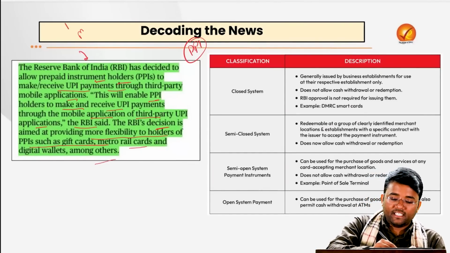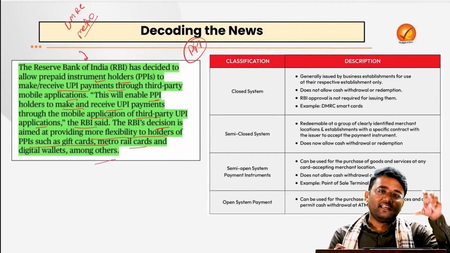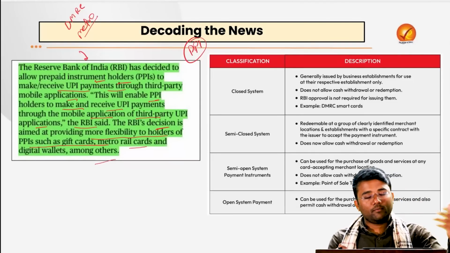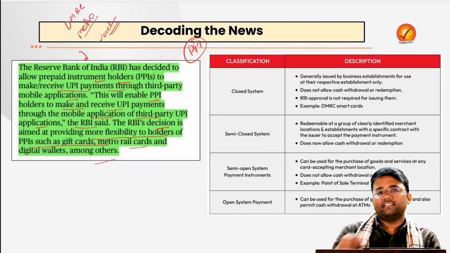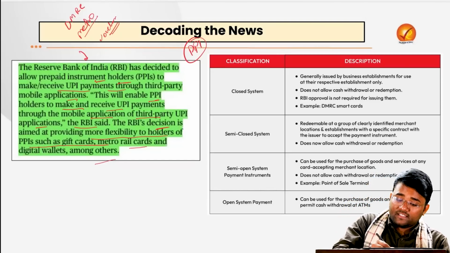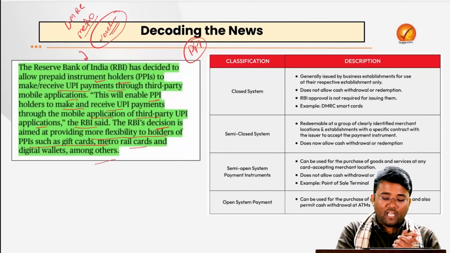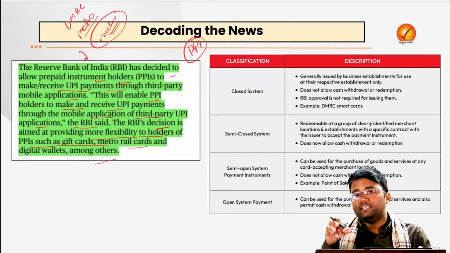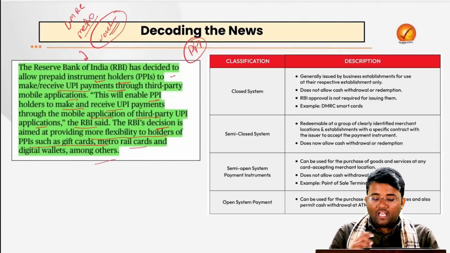For example, the DMRC metro card that you have, there is a value that is stored in that metro card itself. We will scan that and you will be able to go through the metro. Then let's suppose you have the voucher codes of Myntra or any other such e-commerce website. There is an inherent value that is stored in that. That is the prepaid payment instrument where payment has already been done. Now RBI has decided to allow these prepaid payment instruments to make or receive payments through the third-party UPI apps.